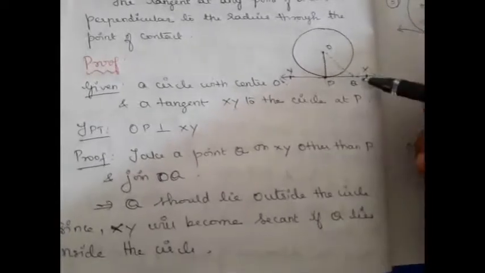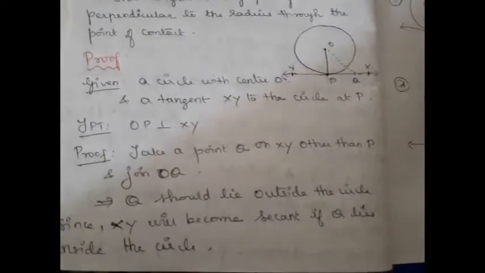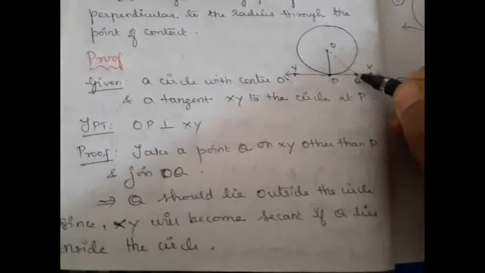Now what we are going to do is take a point Q on XY other than P. Okay. Now join OQ. Now our observation is Q should lie outside the circle.